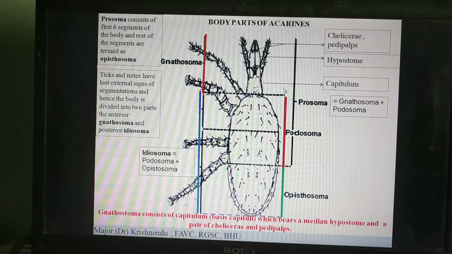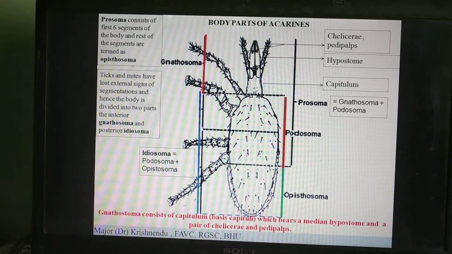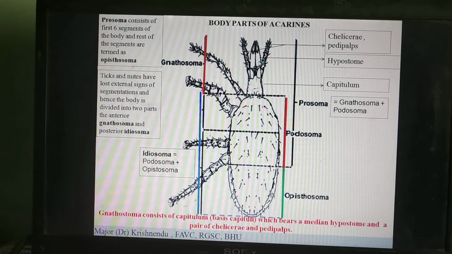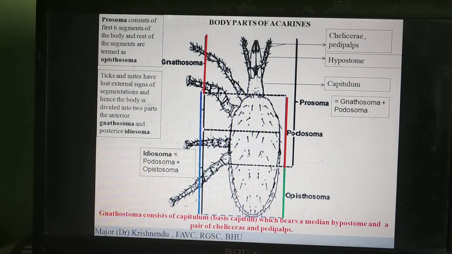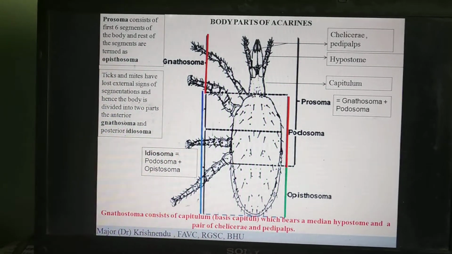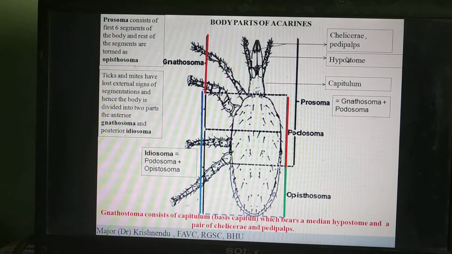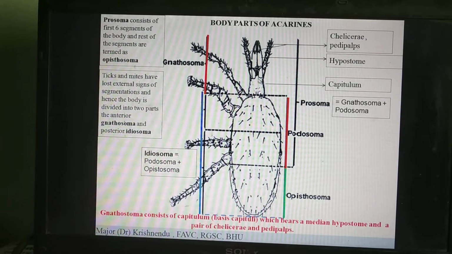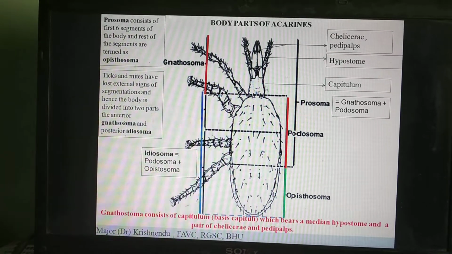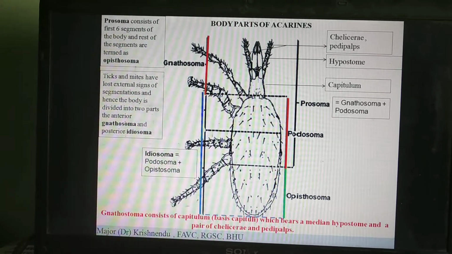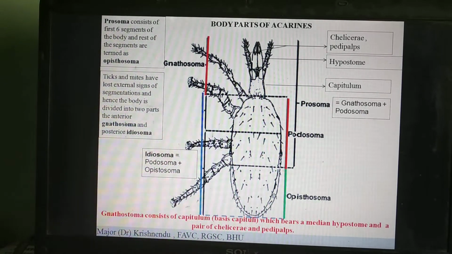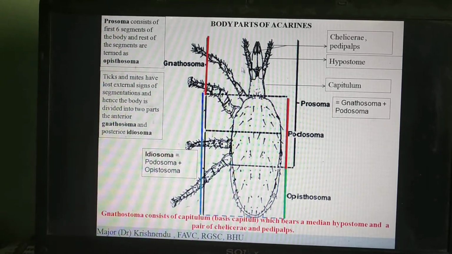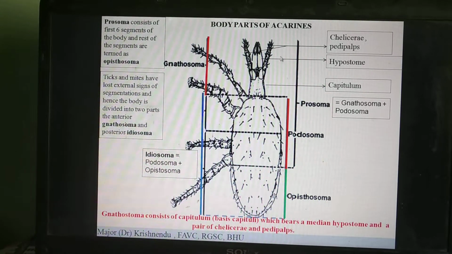One area bears the mouth parts, including the feeding appendages, that is the chelicerae, the palps, and the hypostome. So these 3 structures form the mouth parts: the chelicerae, the pedipalps, and the median hypostome. Hypostome is in the middle, so they form the feeding appendages. These feeding appendages are set on a head-like or plate-like structure called the capitulum.